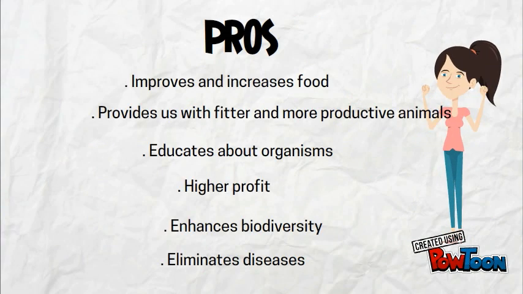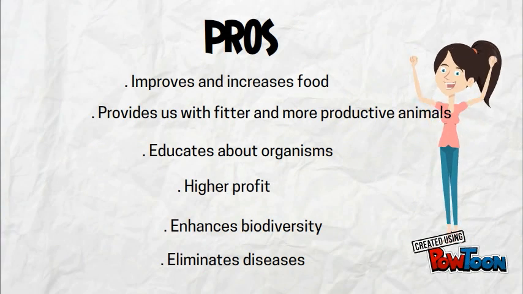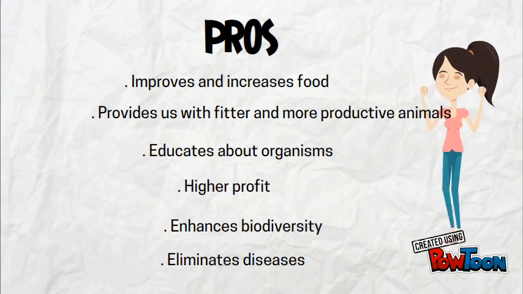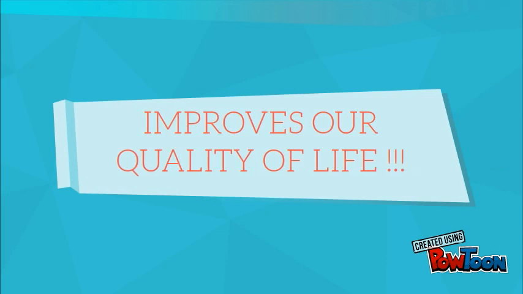The benefits of selective breeding are that it increases and improves food production. It can also provide fitter and stronger animals that yield more milk, eggs, and meat. As new species are born, biodiversity is enhanced. The farmers can earn more money and waste less. Overall, it improves our quality of life.